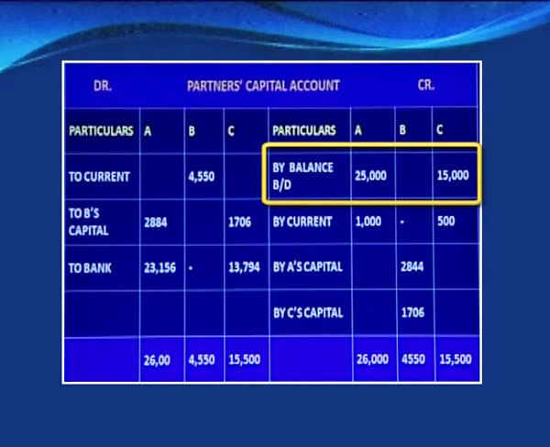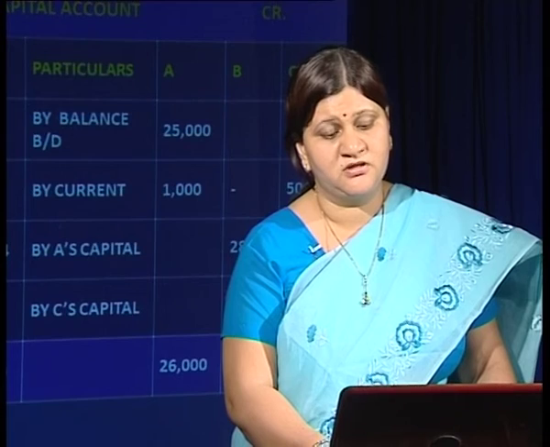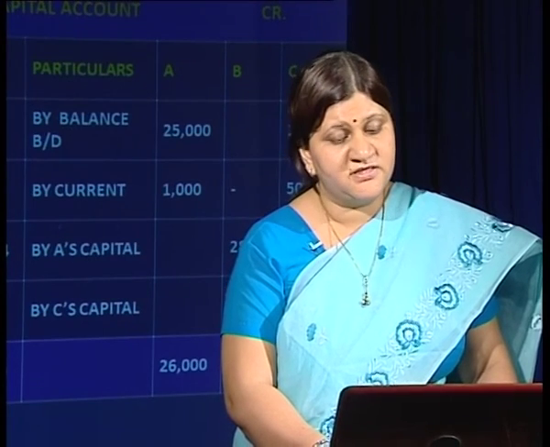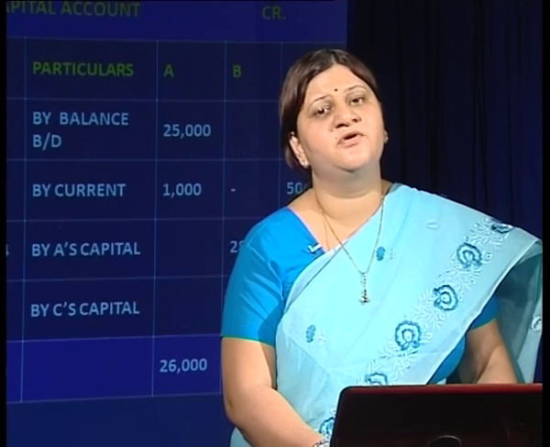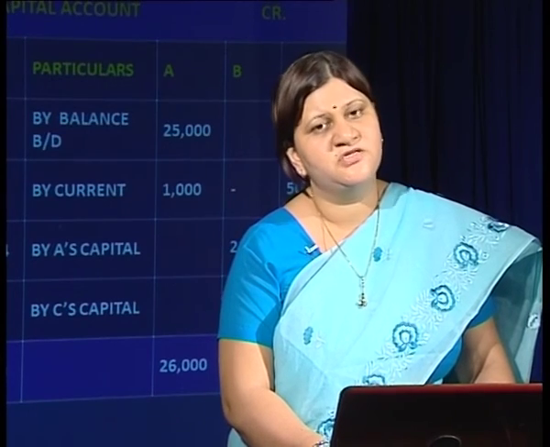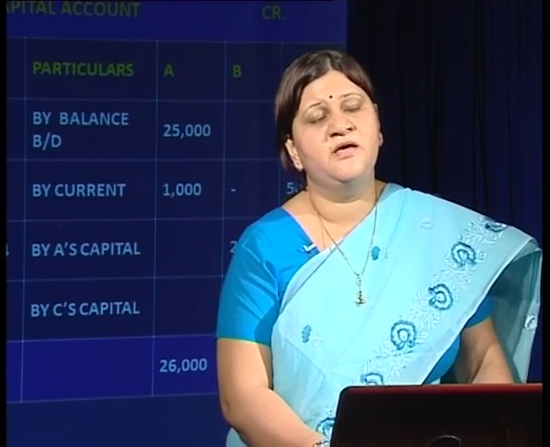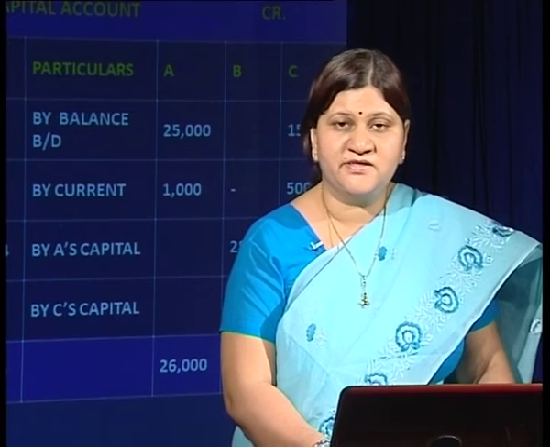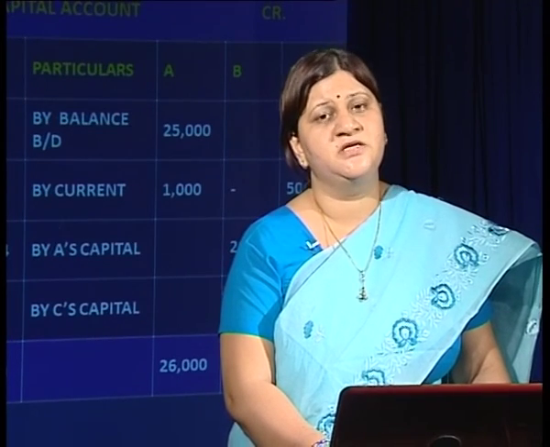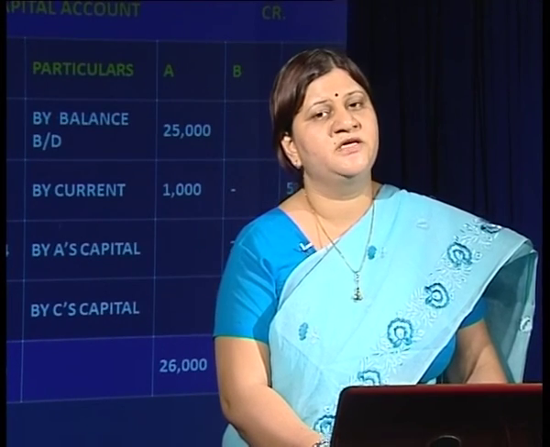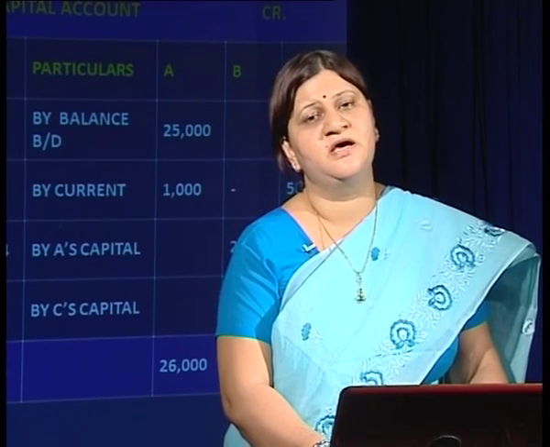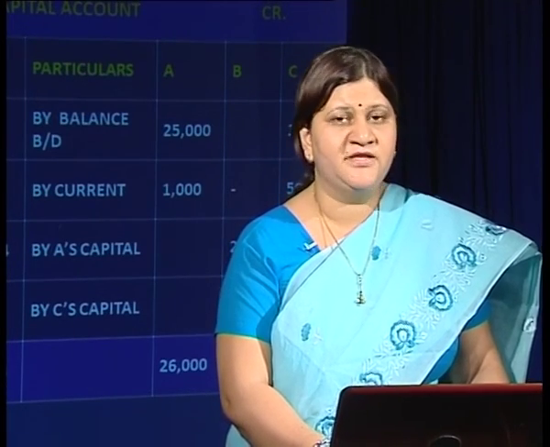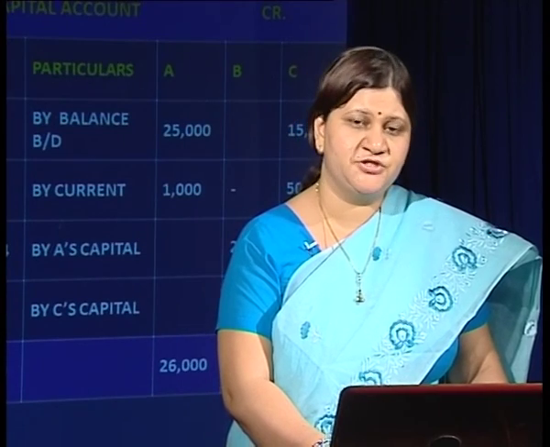Such balance is of the fixed capital account, and we have to take into consideration the solvent partners' balances, that is 25,000 and 15,000, as the base for distribution of the deficiency of the insolvent partner, because we have right now discussed that when there is a fixed capital, in that case we have to take up the balance of the capital account before giving effect to the dissolution entries, and dissolution entries would be passed under the realization account.